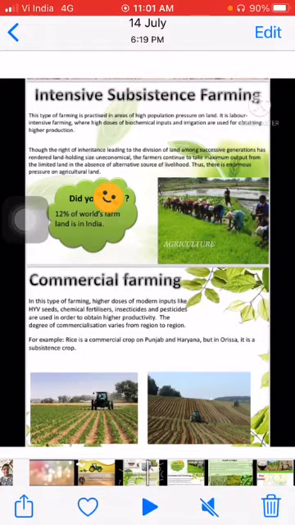This is a type of farming which is practiced in an area of high population pressure on land, and it requires intensive farming where high doses of biochemical inputs and irrigation are used for obtaining higher production. Fine. What is there basically?